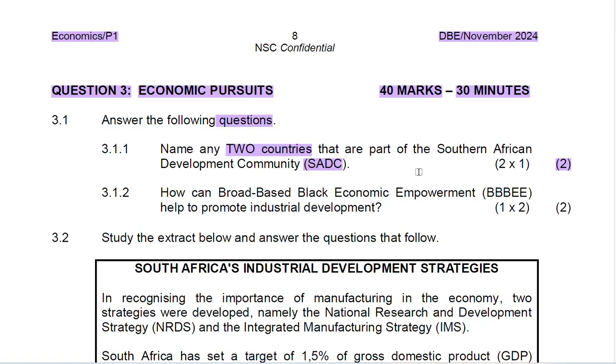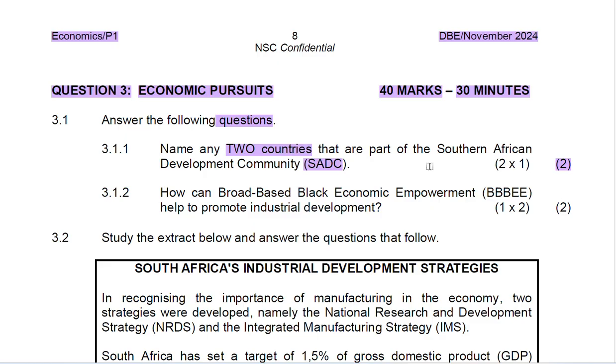The countries that form part of SADC are Angola, Botswana, Comoros, Democratic Republic of Congo or DRC, Eswatini or Swaziland, Lesotho, Madagascar, Malawi, Mauritius, Mozambique, Namibia, South Africa, United Republic of Tanzania, Zambia, and Zimbabwe.